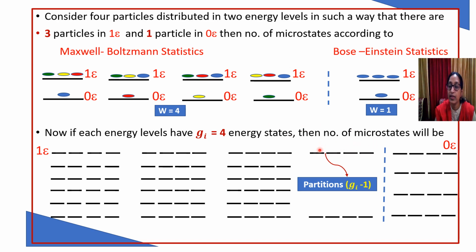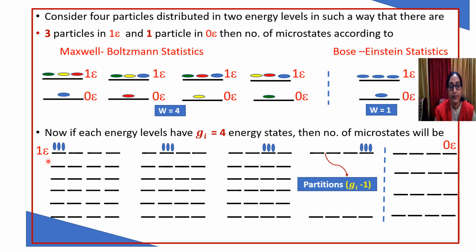Any number of particles can enter any energy state. Let us see. We can take 3 in one energy state, or 2 and 1, or 1 1 1 distribution. So let's see. This is the first case where we have put all the 3 in the same energy state. You can put them in this energy state or this or here or here. So in this case we have got 4 complexions.